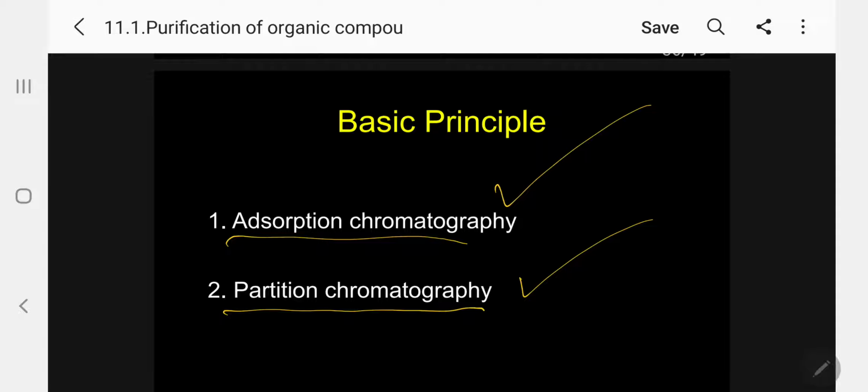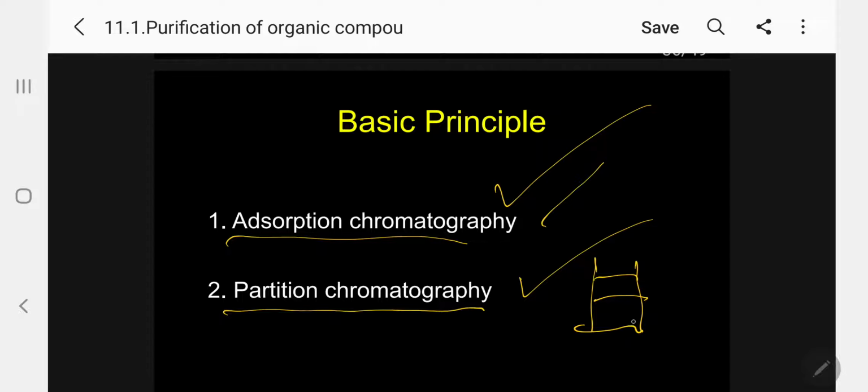What is adsorption? In the adsorption chromatography technique, normally by adsorbing the solid mixture, one of them solid, on the adsorbent, then we can separate. In partition chromatography, there will be two liquids.